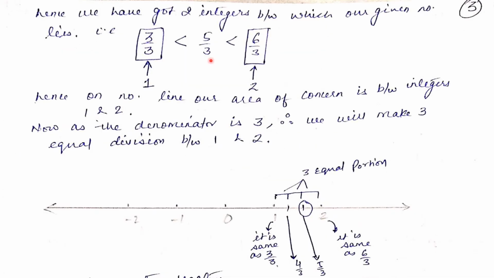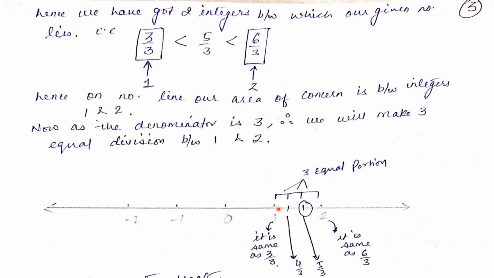So I have told you how to find the larger integer and the smaller integer. But we have done nothing much. We have just increased the numerator to a value which can be divided by the denominator. Similarly, to find the lower number, I have decreased the numerator so that it can be divided by the denominator. So it is 1, it is 2. So I am sure now that this number 5 by 3 will lie between integers 1 and 2 on the number line. Now we will draw a number line and draw all the points like this.